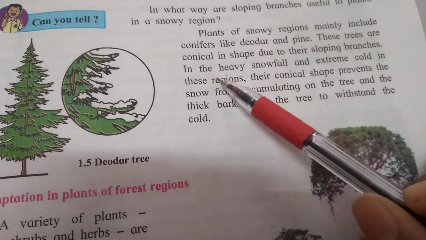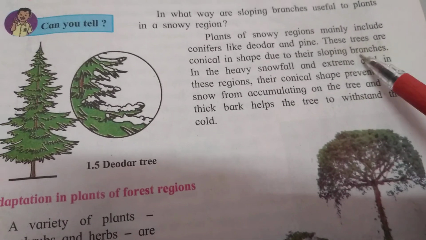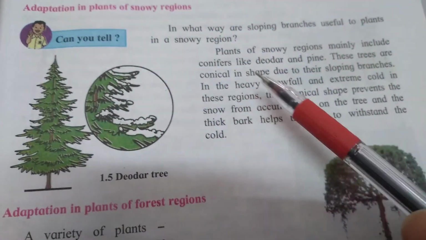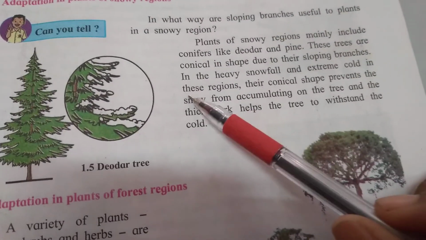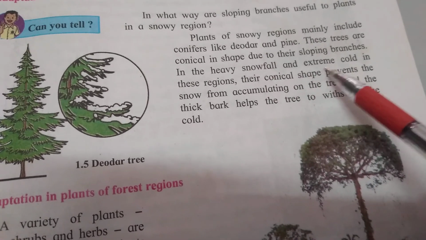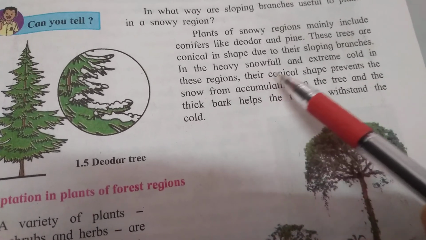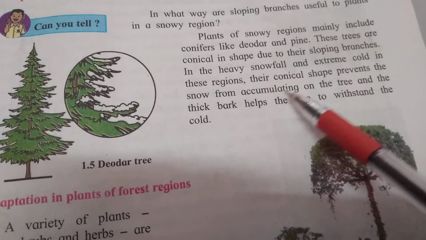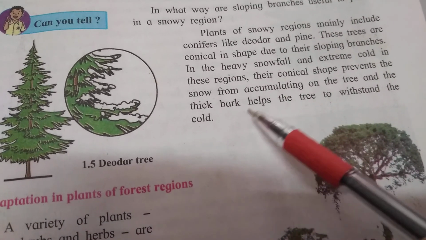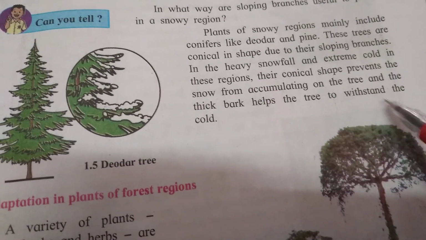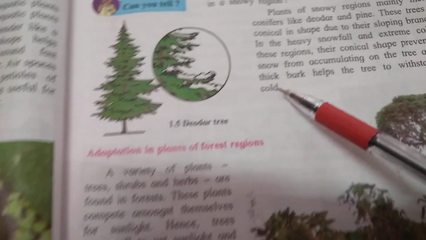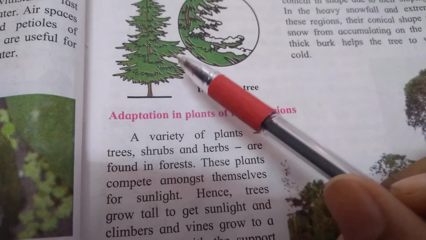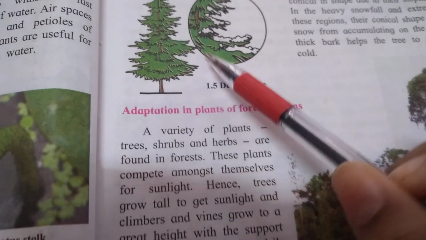These trees are conical in shape due to the sloping branches. How are the branches? They are sloping. In the heavy snowfall and extreme cold in these regions, the conical shape prevents the snow from accumulating on the tree, and the thick bark helps the tree to withstand the cold. This is the deodar tree which is found in Kashmir. It is a snowy region.